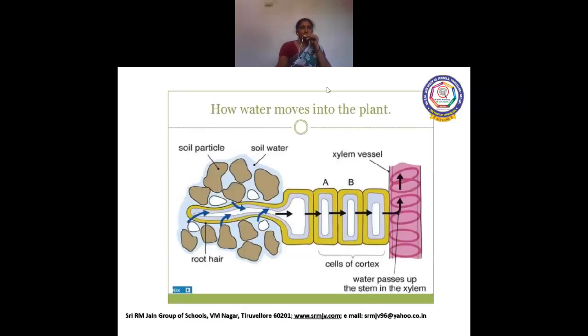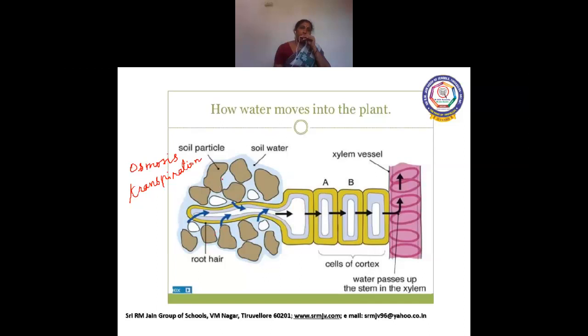Now, there are two mechanisms we have to learn here, children. The two mechanisms are osmosis and transpiration. What are the two mechanisms, children? Osmosis and transpiration. Now, the first mechanism we are going to see here is osmosis. How the root hair absorbs water from the soil particle.